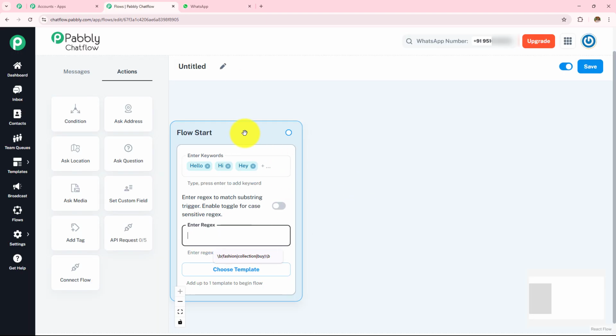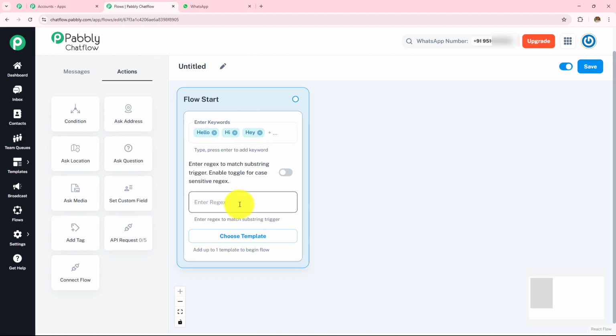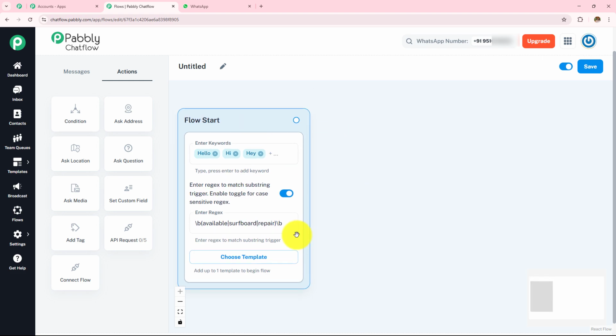So here I am going to enter the regex in a particular format. So here I have entered the regex. You have to enter the regex in the same format itself. Now over here I can see this enter regex to match substring trigger, enable toggle for case sensitive regex. This is not a required step. It is only for case sensitivity. Here I have enabled this. So by enabling regex, your chatbot can understand more variations of user messages without needing to add every possible keyword manually. So here I am done with adding the keywords and the regex.